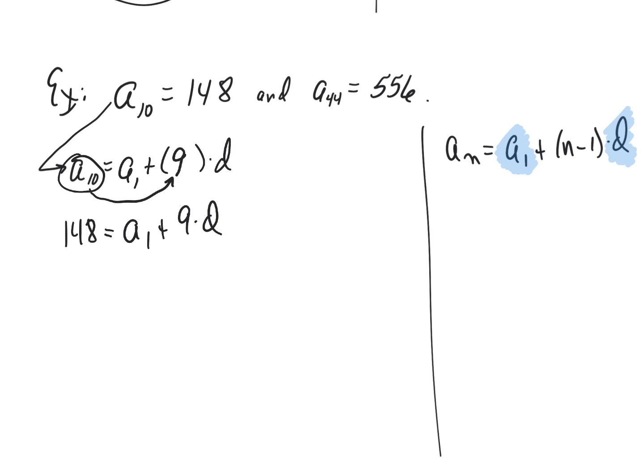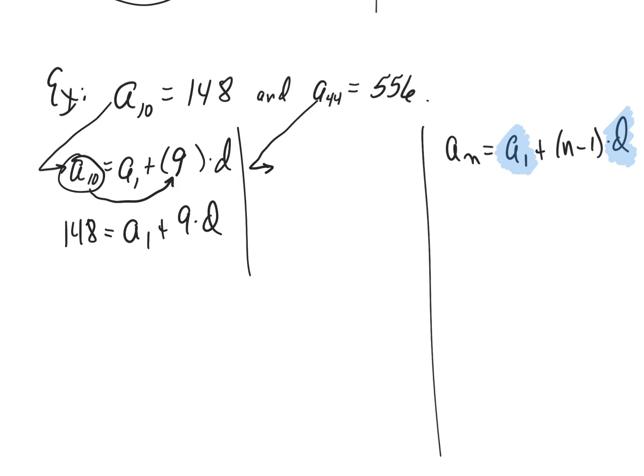One equation in two variables? Of course not. It has an infinite number of solutions. So you might think, oh, are we stuck? Nope. Because what we do next is the exact same thing with a sub 44. We apply the formula to a sub 44, meaning we replace the a sub n with a sub 44.